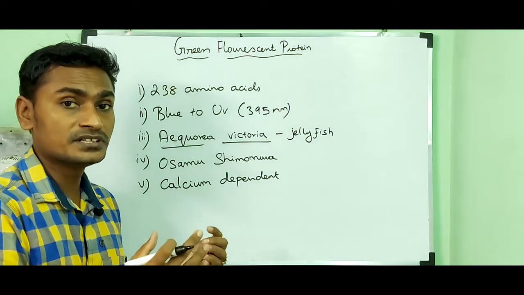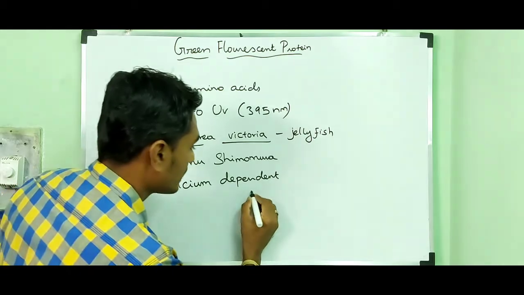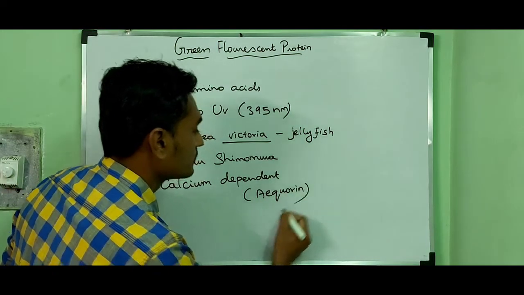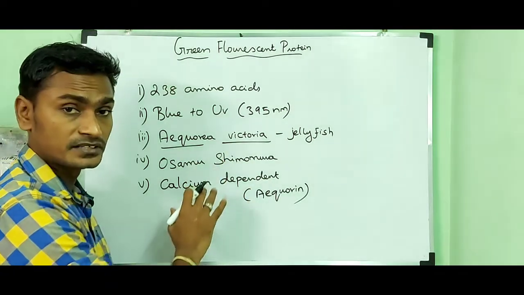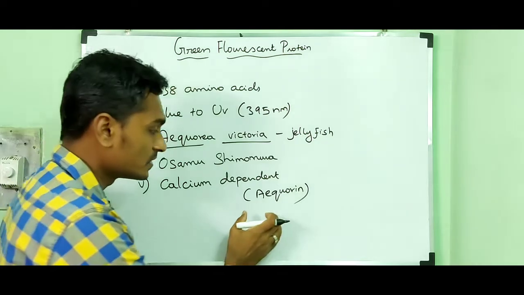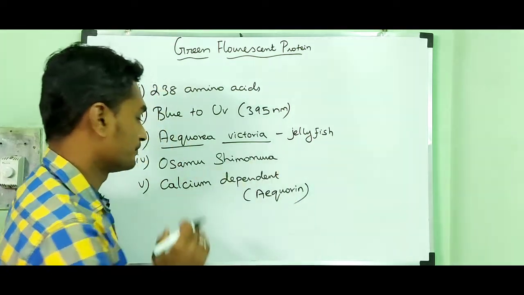That is why that protein is named aquarin, because it is isolated from the jellyfish Aquaria victoria.